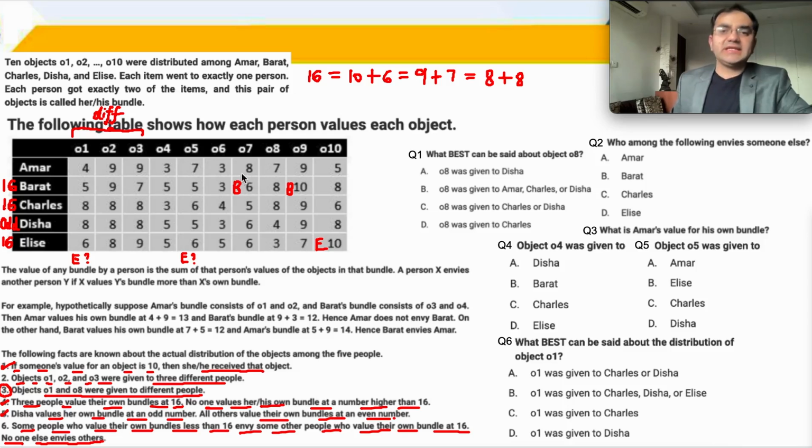अब C 16 कैसे आ सकता है? 10 plus 6, 10 नहीं है. 9 plus 7, 7 नहीं है. So 8 plus 8. C will go as 8 plus 8. इन तीन में से one 8 because all these three are owned by different people, और ये एक और 8 आ गया आपका. So this is with C. For sure this value is with C and A का value is going to be less than 16 but an even number. ठीक है. So 8 plus 8 जाएगा.